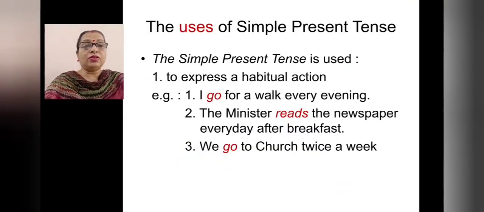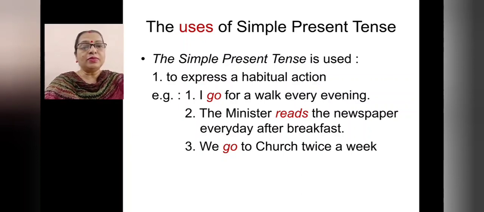Now let us study about the uses of simple present tense. Where do we write simple present tense? First one, the simple present tense is used to express a habitual action. Example, I go for a walk every evening. Habitual action means the action which you do repeatedly, regularly. So I go for a walk every evening talks about regular activity, right?